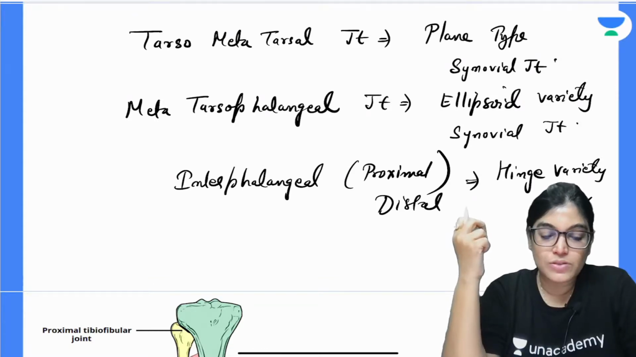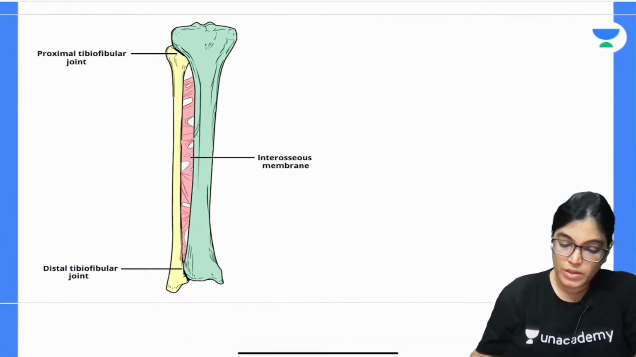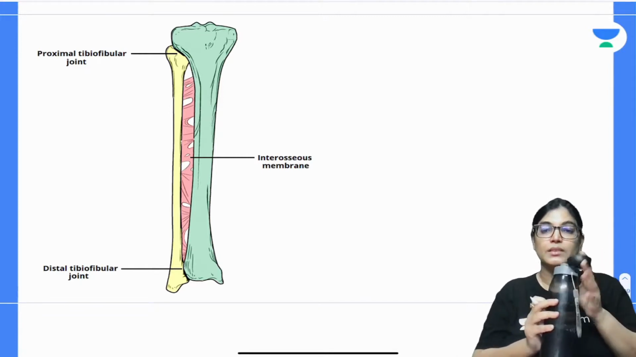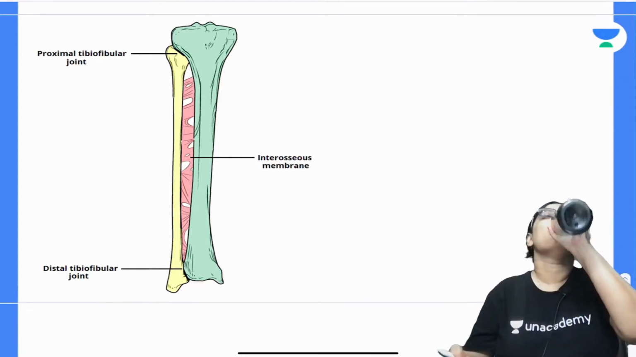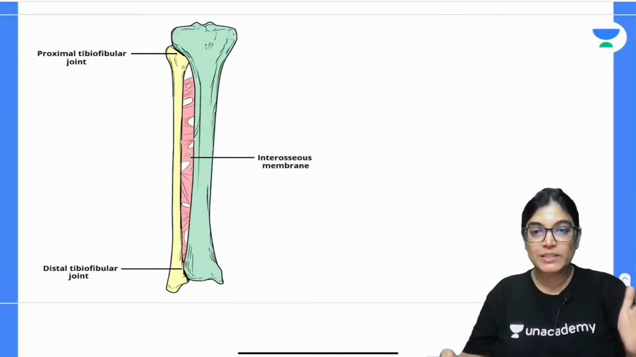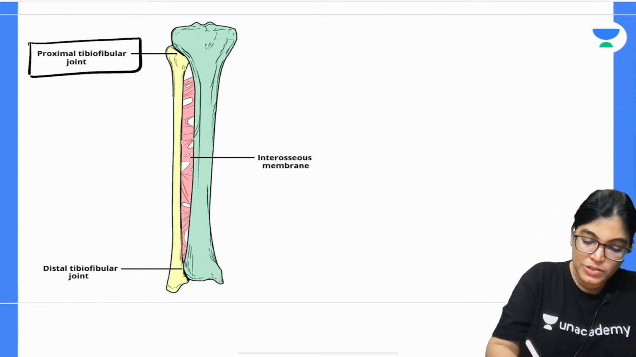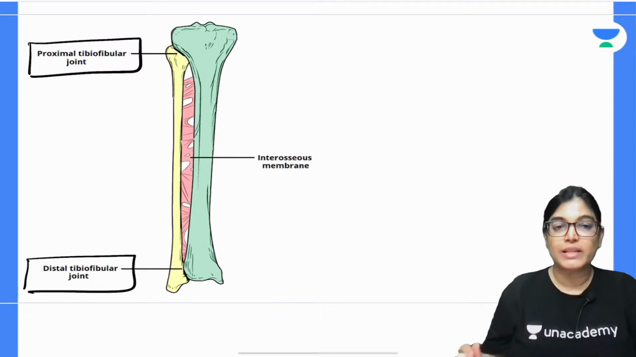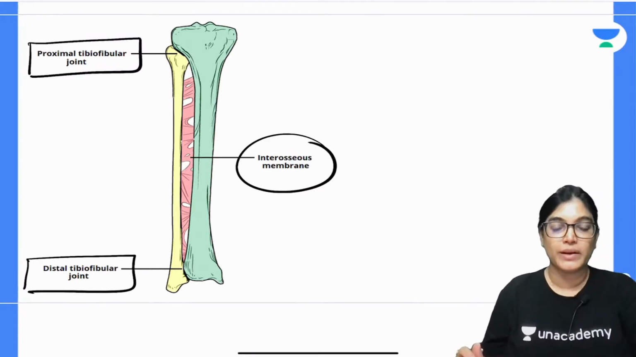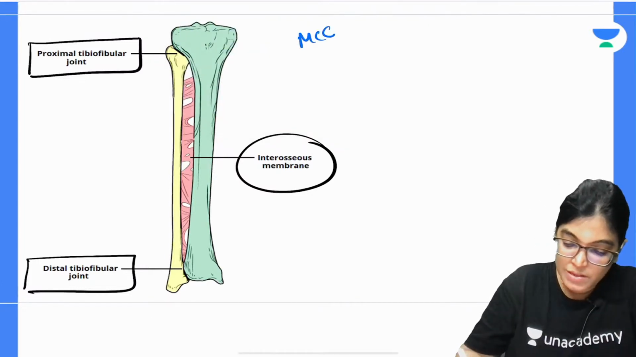Okay. Now let's talk about the three articulations between the tibia and fibula. Here you can see a diagram where you can see the articulation between the tibia and fibula bone. We have a proximal articulation and a distal articulation, that is the proximal and distal tibiofibular joints, and the middle tibiofibular joint. This is also asked in MCQs and it's very important. So write down, this is important for MCQ.